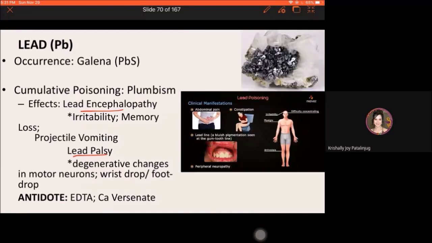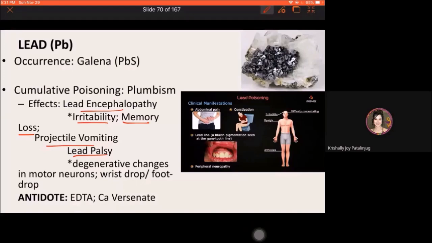Okay? So, pag lead encephalopathy, so again affected yung nervous system. So, it has something to do with the brain. Okay? So, nagiging irritable, memory loss, projectile vomiting. These are the common clinical manifestation of having lead encephalopathy.